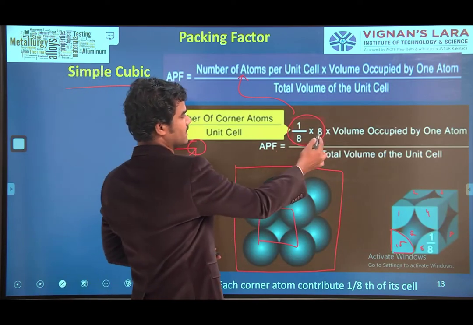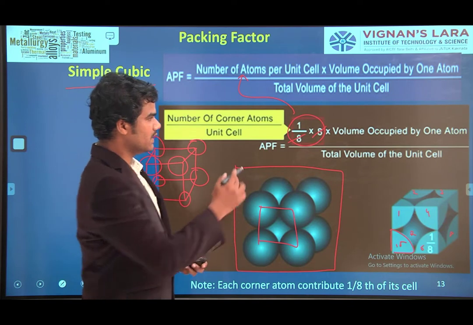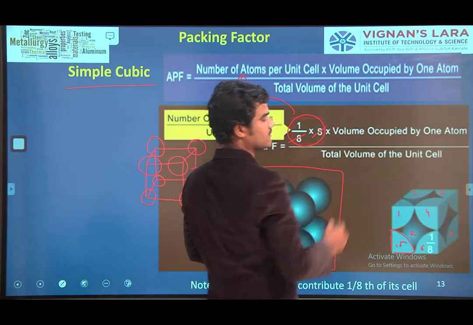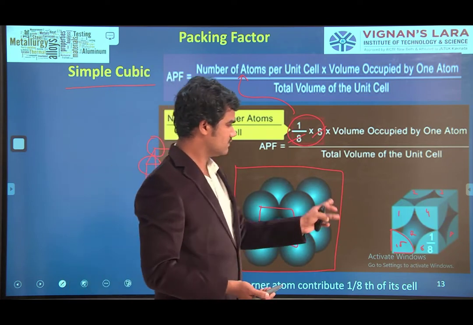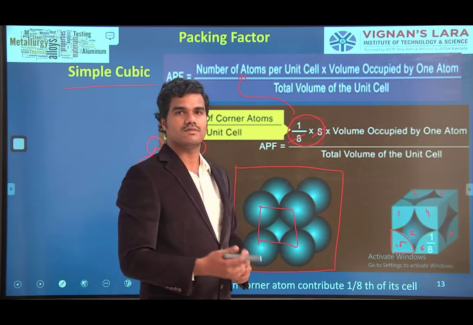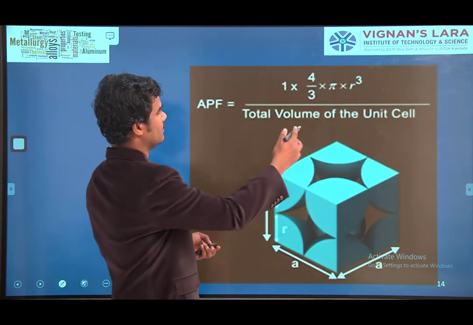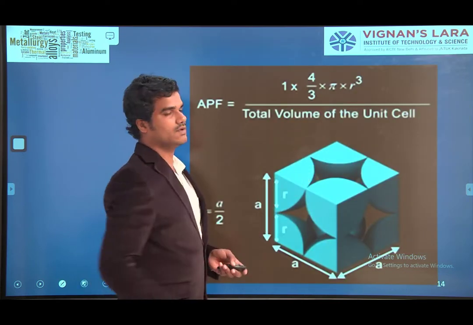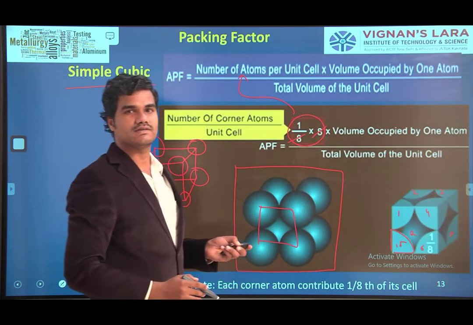One by 8 into 8. 8 gets cancelled. 1 into volume occupied by one atom. What is the volume of the sphere? 4/3 pi r cube. That is 1 into 4/3 pi r cube by total volume of the unit cell.